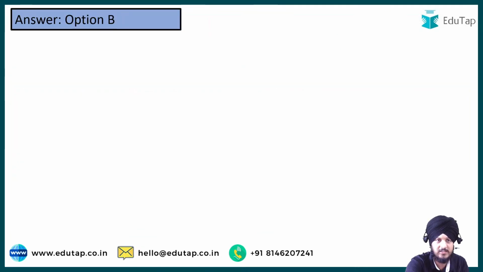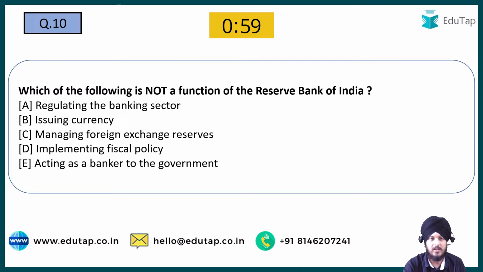Now moving on to question number 10. Which of the following is not a function of the RBI? Regulating the banking sector, issuing currency, managing foreign exchange reserves, implementing fiscal policy, acting as a banker to the government. So tell me, what is going to be the answer to this question? Which of the following is not a function of the Reserve Bank of India?